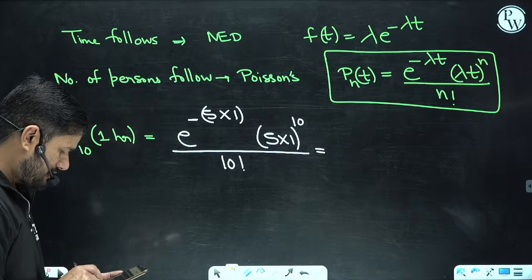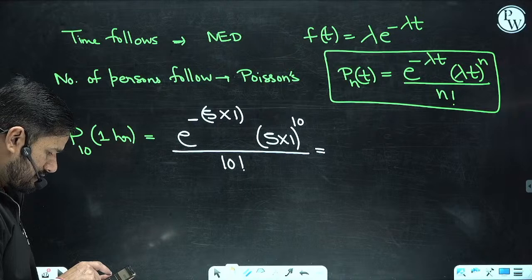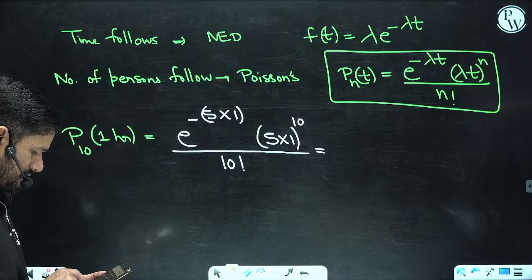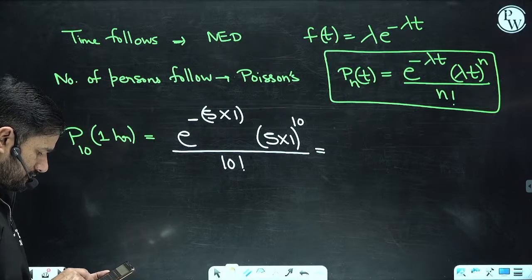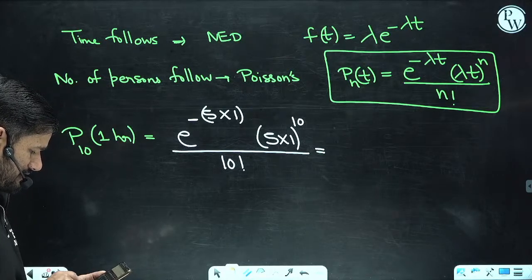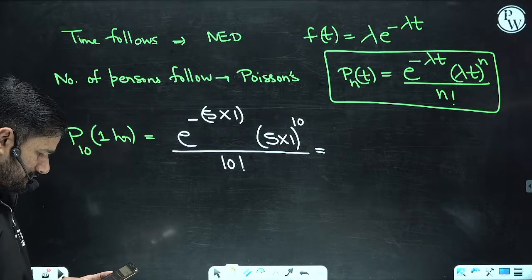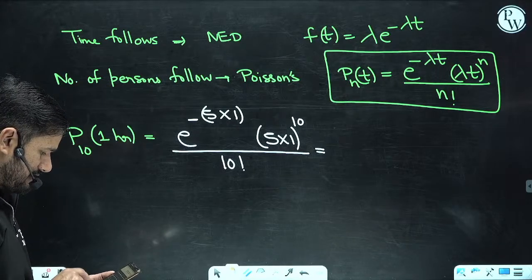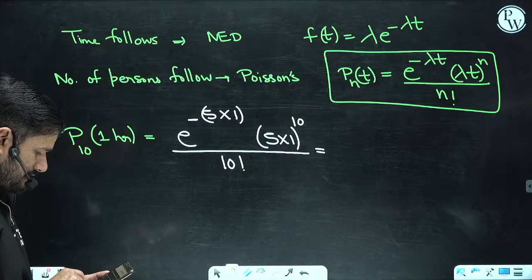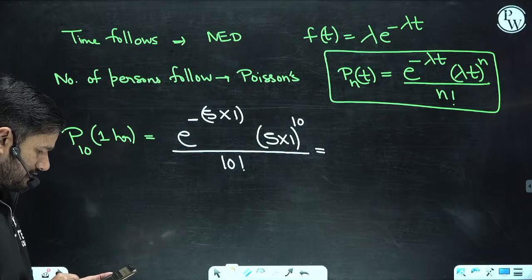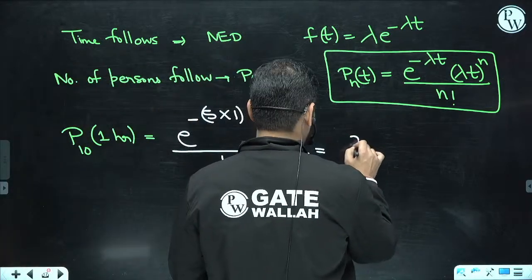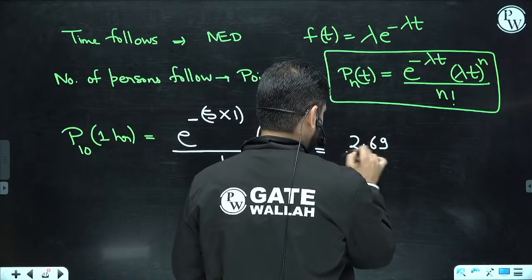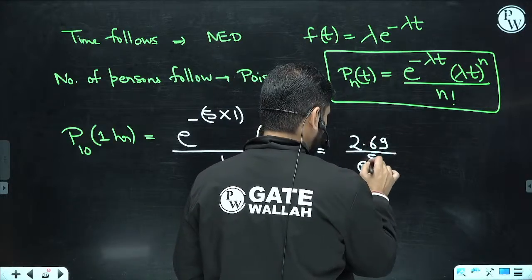Oh sorry, 5 to the power 10 divided by 10 factorial. This is 2.69, divided by e to the power 5.